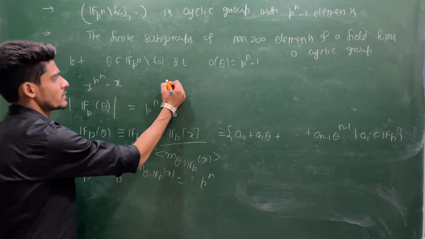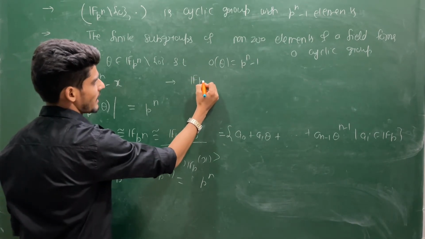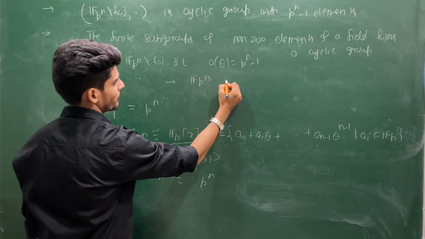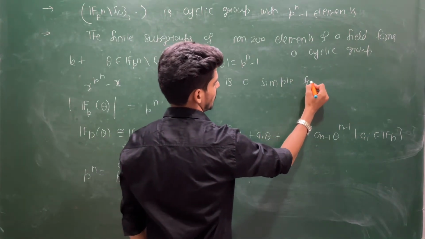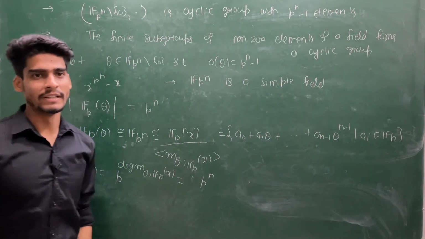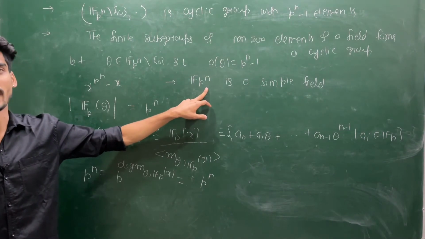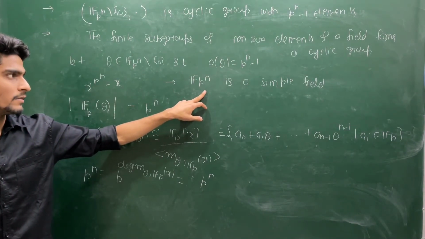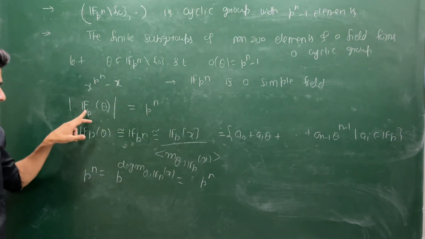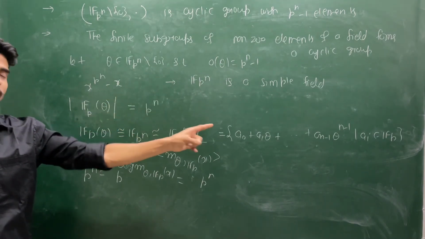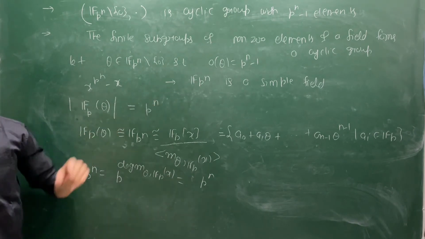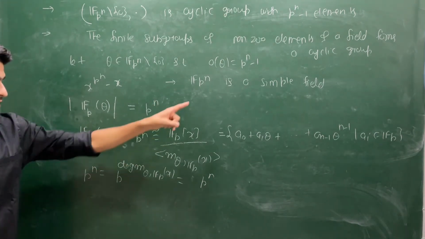That means if theta is a generator of this, I have proved one more thing here, you note down this thing. This Fpn is a simple field. You know the meaning of simple field. That means this Fpn is a simple extension of capital Fp. That means this Fpn can be generated by adjoining exactly one element to Fp. So this is a simple field. So this I have proved.